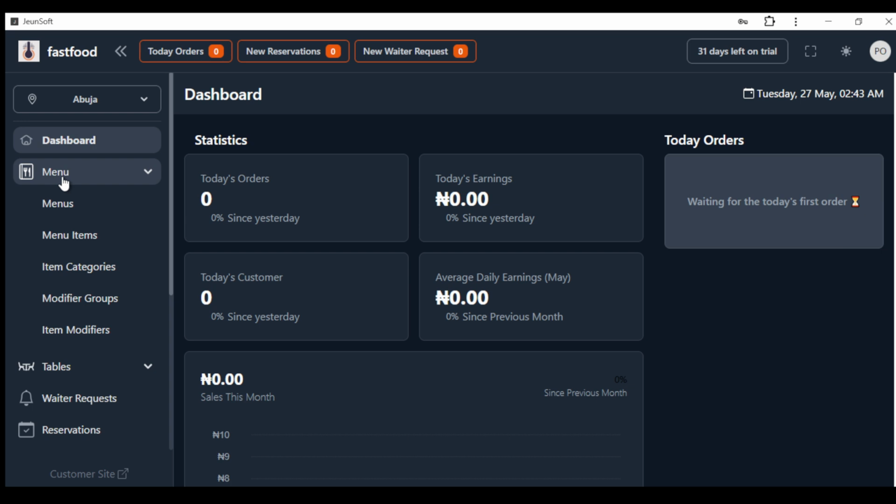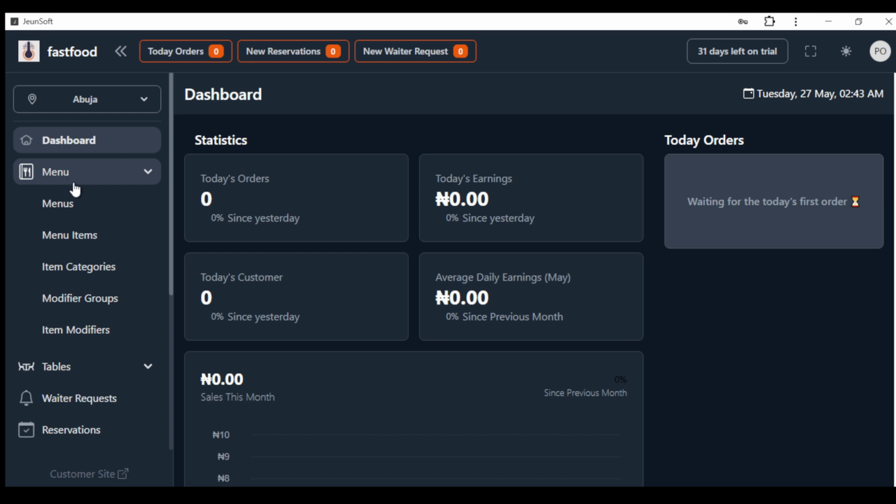Now in future videos I'll be touching modifier group and item modifier. There's a reason for that, because this software is very wide, and I don't want you guys, especially beginners, to get confused. The only thing you need to start selling or to start doing anything for a basic restaurant, or even a restaurant that is growing, all you need is just to know how to use your menu items and item category. That's all. You can do without modifier groups or item modifier, but in future videos I'll be explaining about those two later. So for today I'll be focusing on those first three.